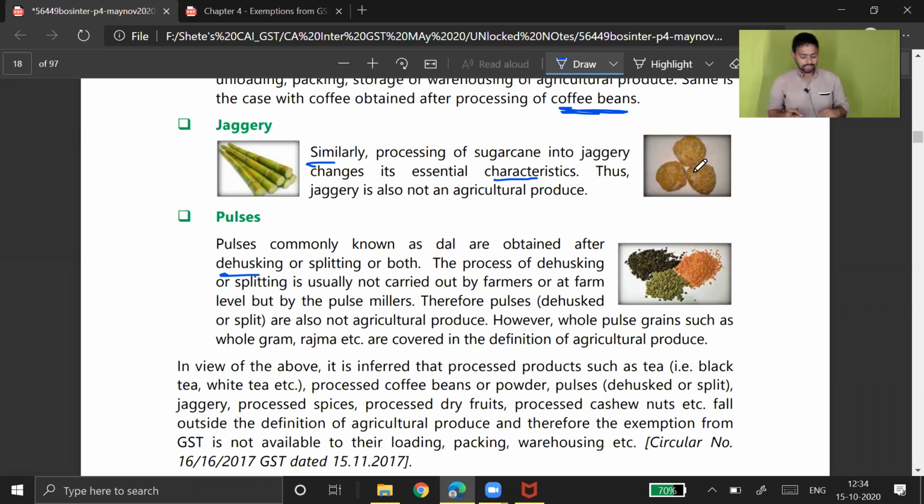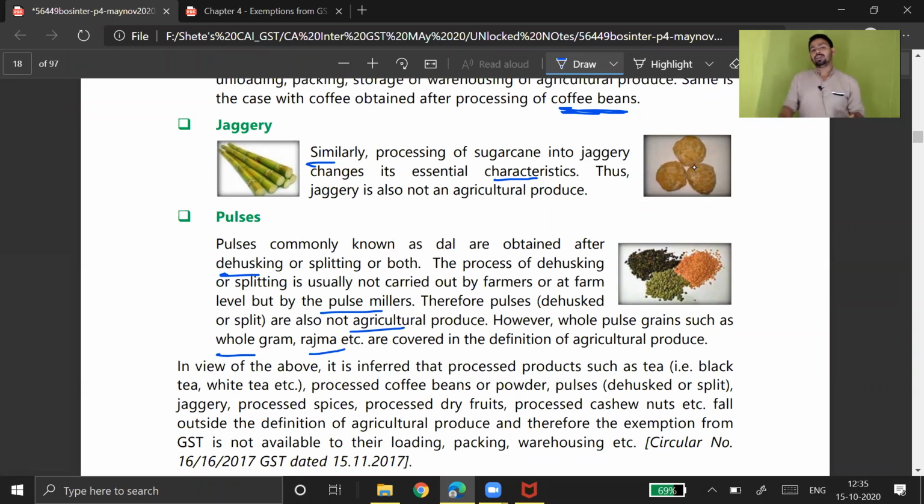The process of dehusking or splitting is usually not carried out by farmers. Obviously, farmers cannot do it because it requires heavy machinery, not available at the farm level, but by pulse millers. So there will be big size mills, big size factories. Therefore, pulses, dehusked or split, are also not agriculture produce. However, whole pulse grain such as whole gram, rajma, etc. is covered in agriculture produce.